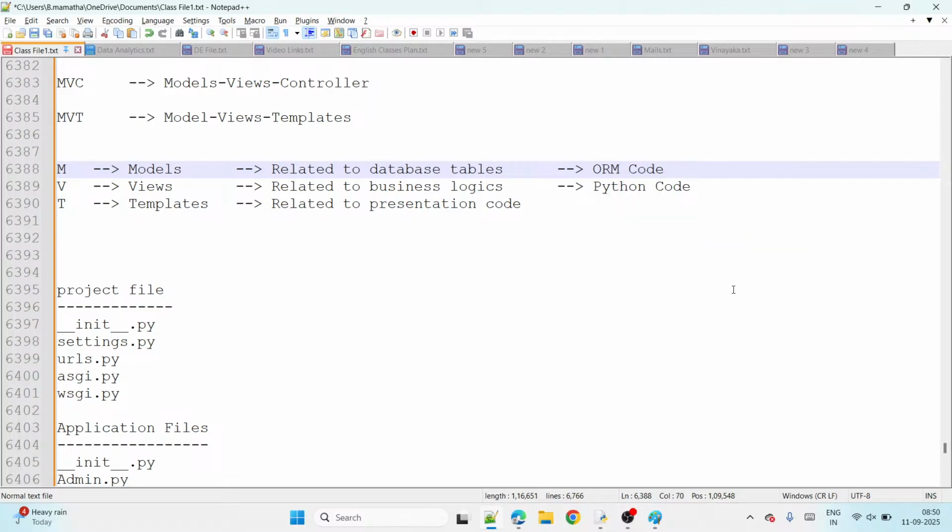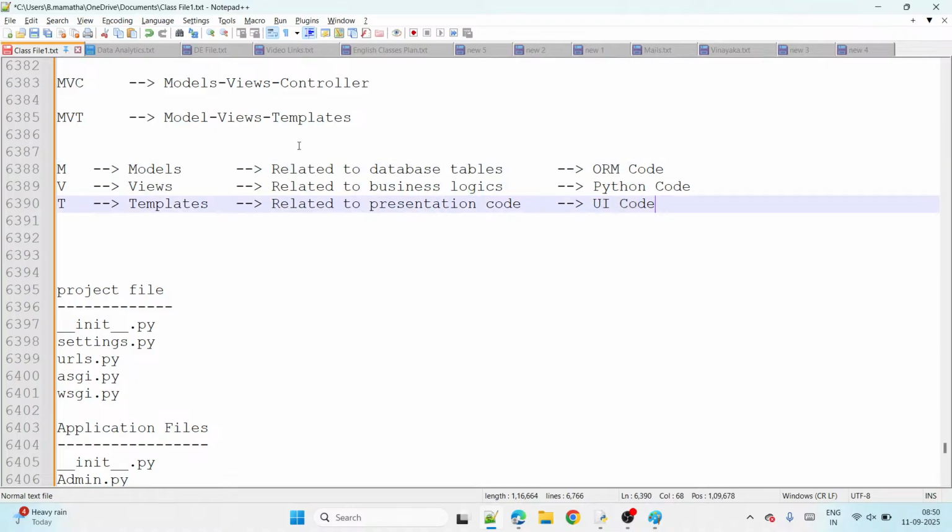We use ORM. And in the templates file, we write UI code, guys. So the three files have three different languages: ORM language or ORM code, Python language, and UI.